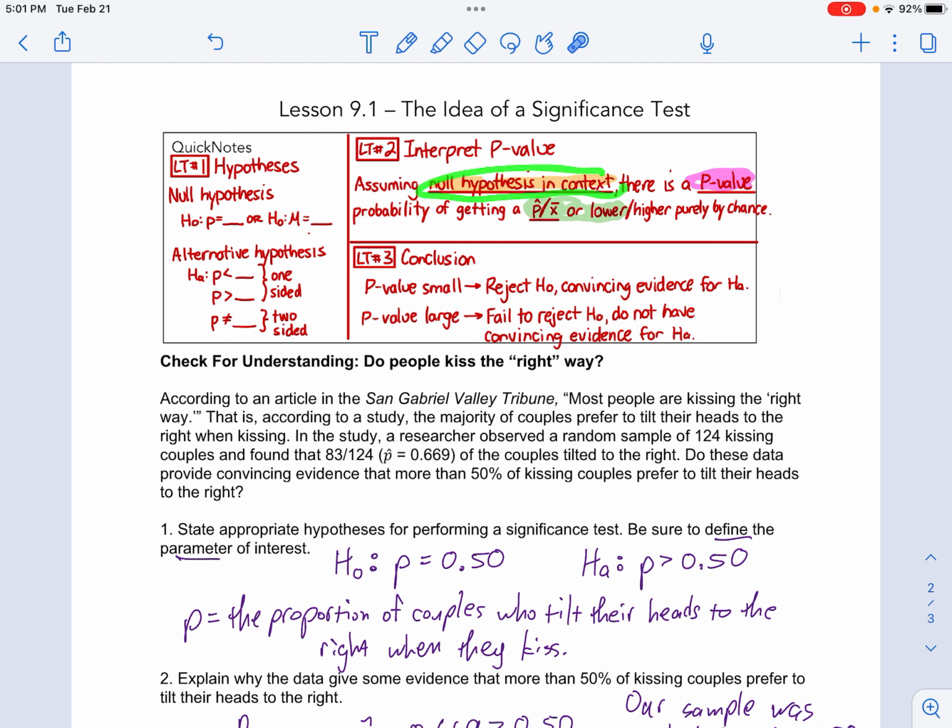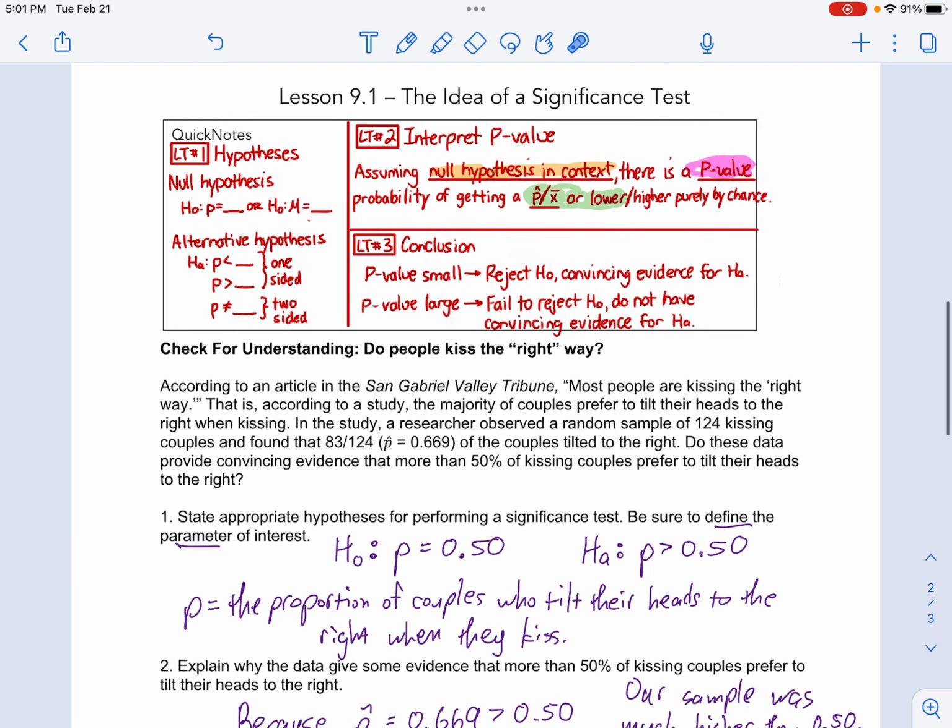Assuming the null hypothesis, assuming 50% of the couples tilt their head to the right when kissing, there is a, put the p-value there that I gave you, 0.0001 probability of getting a p-hat of, what was our p-hat? 0.669 or higher by chance.